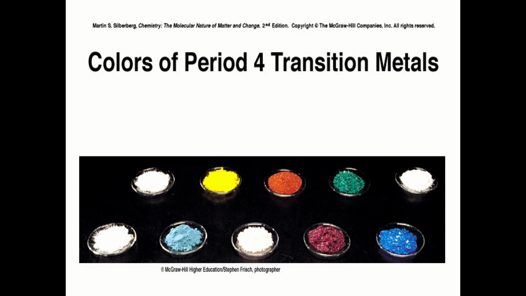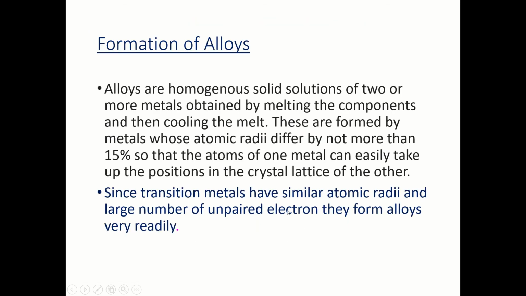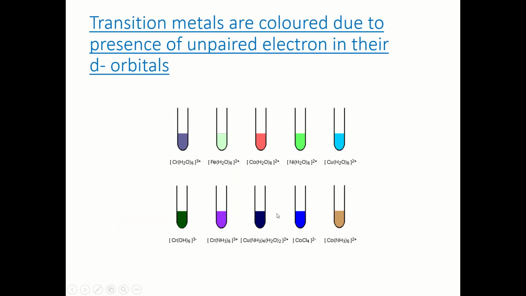Now, colors of the period for transition metals. You see, some are yellow color, blue color, like this. Again, this is scandium, vanadium, manganese, iron, cobalt, copper. And transition metals are colored due to the presence of unpaired electrons in their d orbitals.